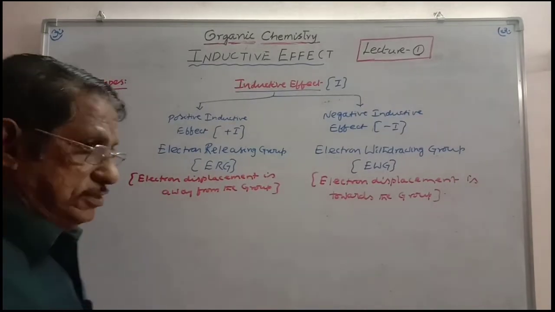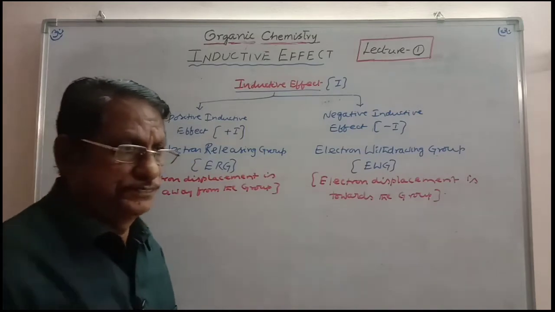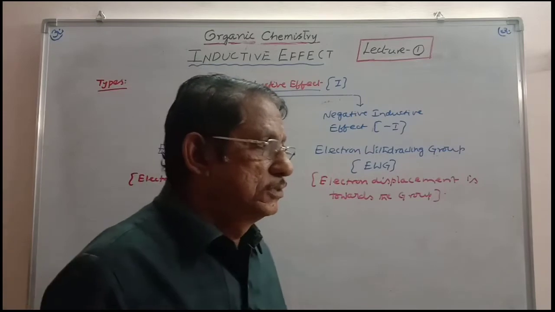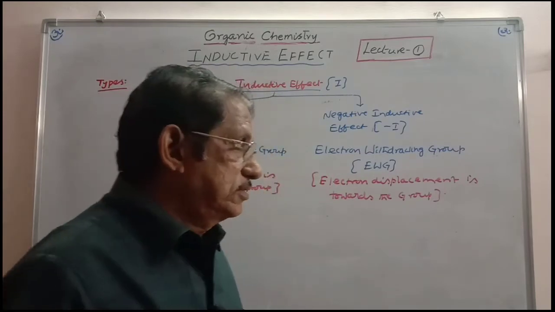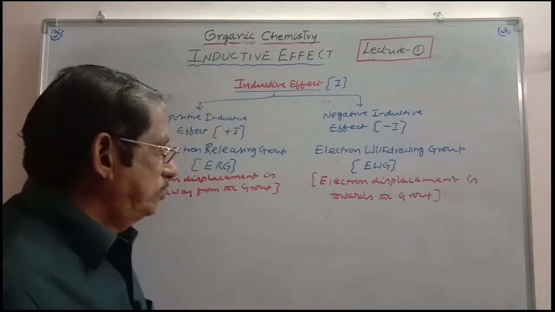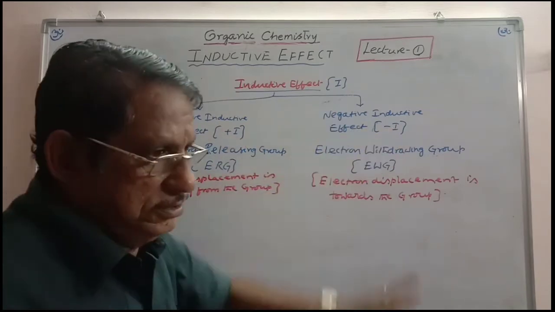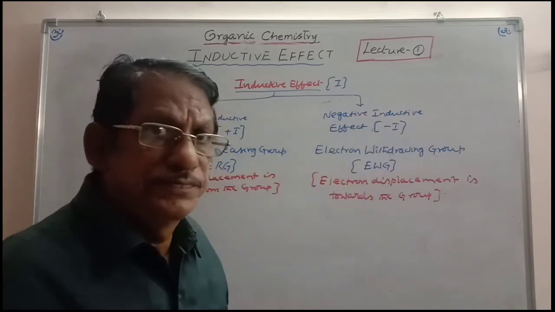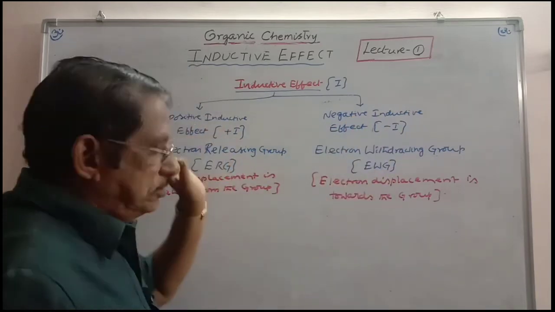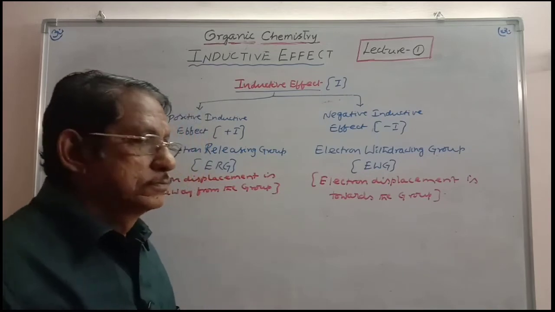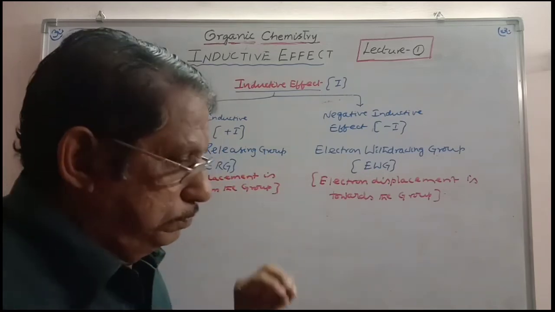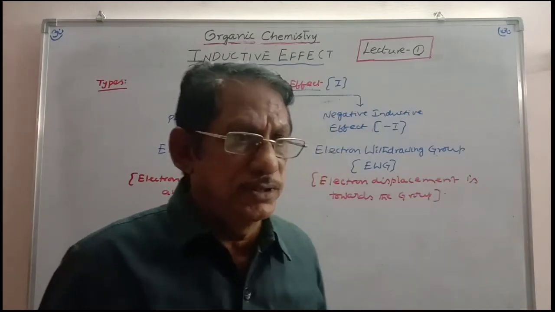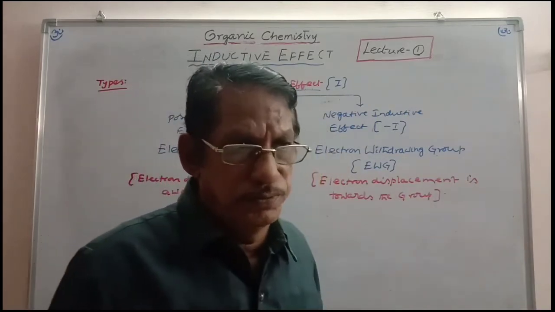Now let us consider the types of inductive effects. Inductive effect is represented by the symbol I. Inductive effect is of two types: one is plus I, the other one is minus I. Negative inductive effect is minus I, positive inductive effect is plus I. When a group attached to carbon is releasing the electron cloud towards the carbon, it is called an electron releasing group.